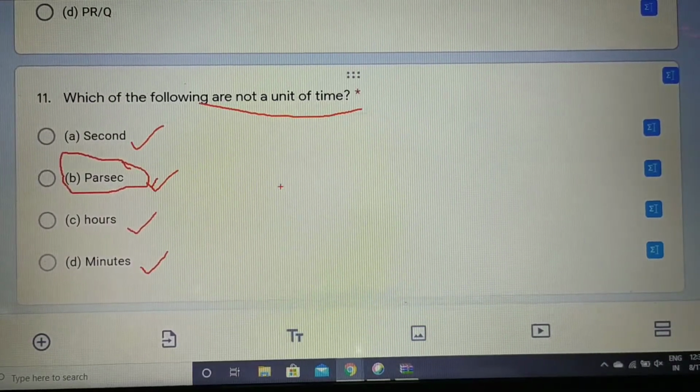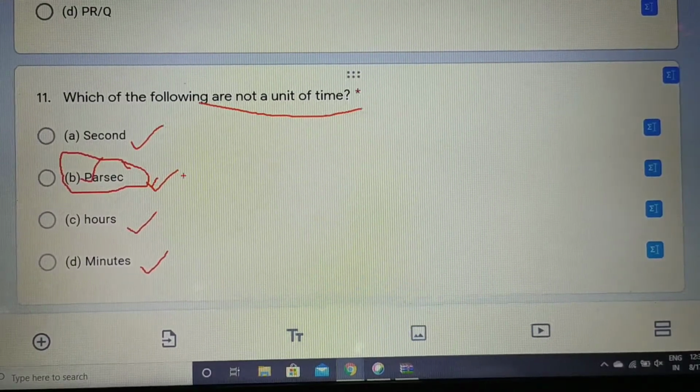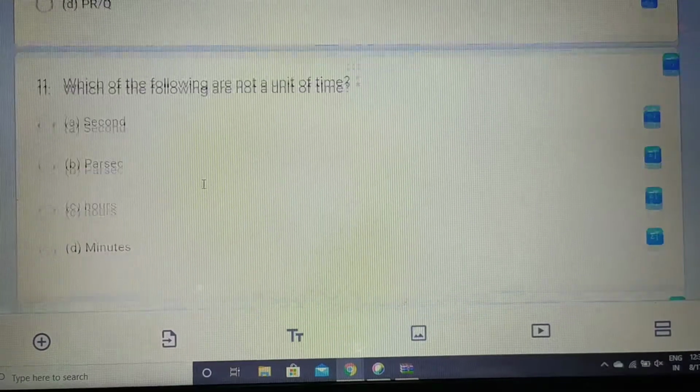So now let us move to the next question. The correct option for this is B, that is parsec. Parsec is not the unit of time. Let us move to the next question.